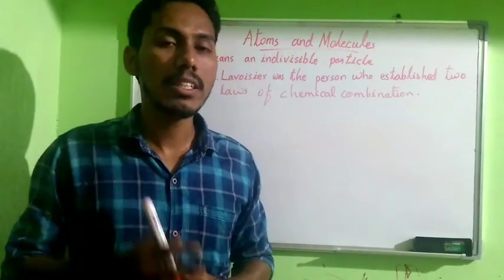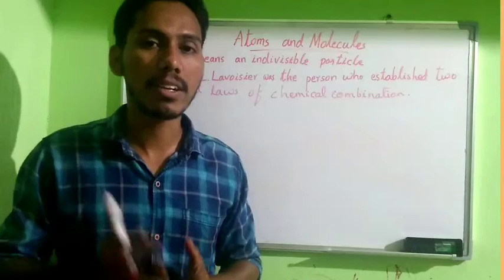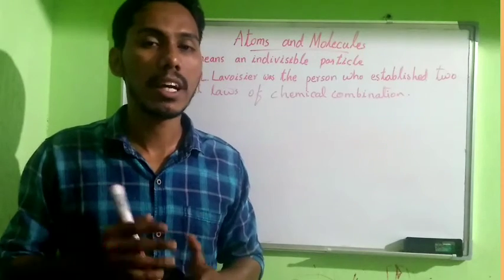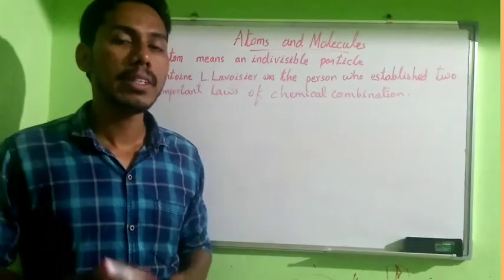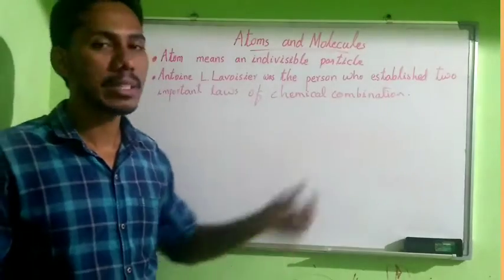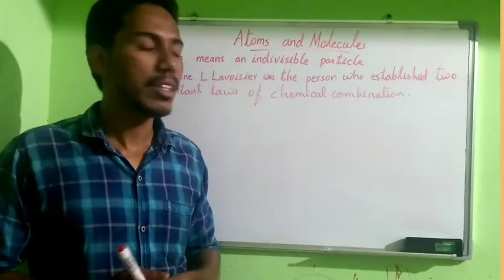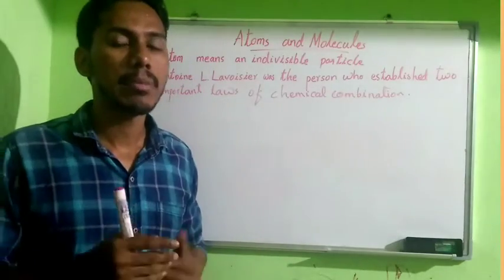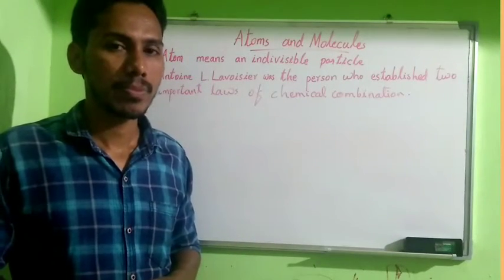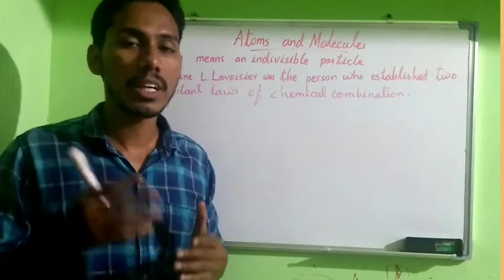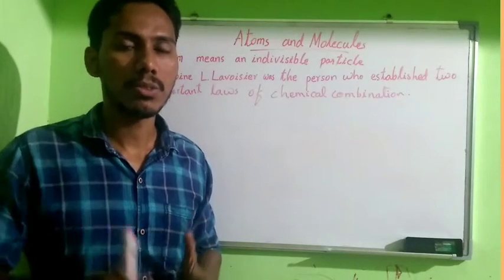It is matter, but what is the smallest particle in this substance? They wondered about it. In the 18th century, scientists learned about elements and compounds. But then Antoine Lavoisier was the person who established two important laws of chemical combination. It was the first explanation about the nature of atoms, the smallest particles. After this, a lot of studies were done, and the studies are still progressing.